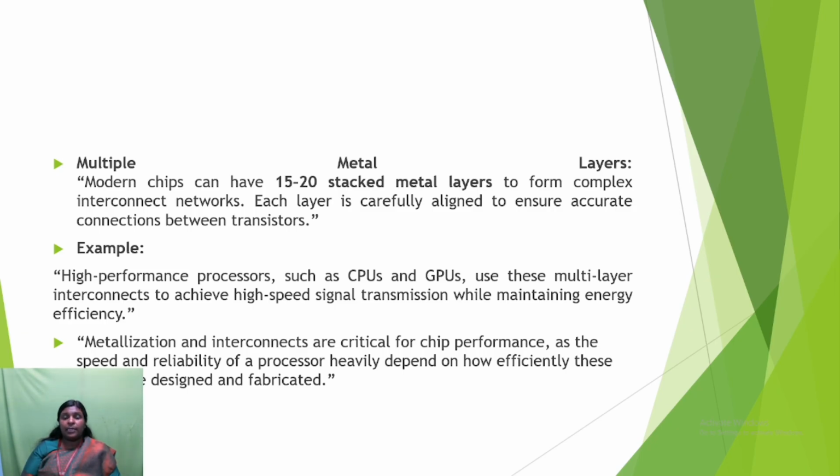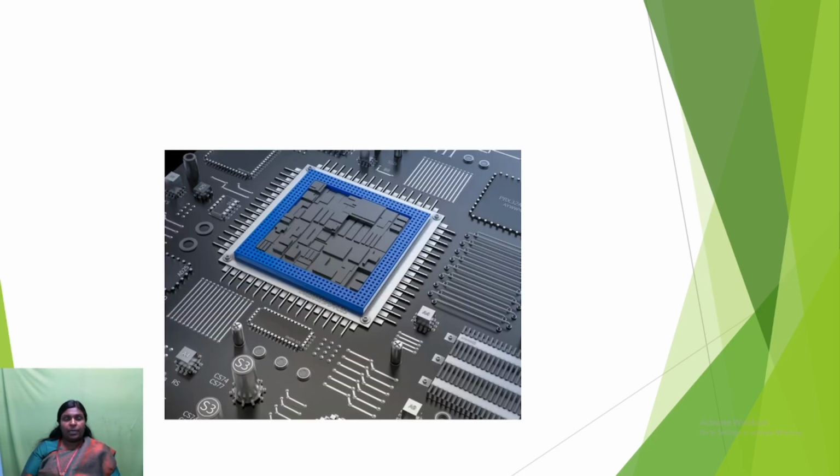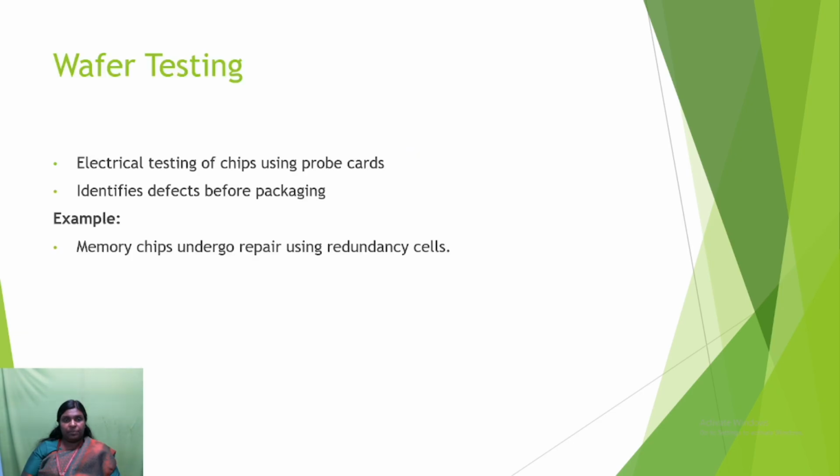Metallization interconnects are critical in chip performance, as the speed and reliability of a processor heavily depend on how efficiently these layers are designed and fabricated. For the performance or the speed of the CPU, metallization and interconnects are very essential. And this is how the chip transistors are built using the interconnects and metallization.